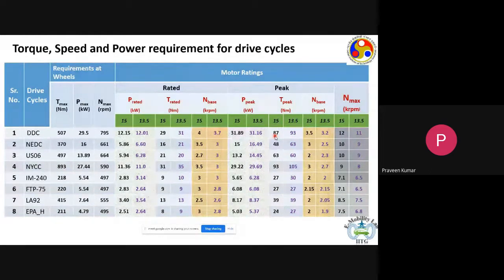So if you have air cooling, forced air cooling, then maybe it is possible to overload the motor by 30%. That means that if you have a motor with a power rating of 100 kilowatt, you can extract 130 kilowatt, 30% more than the rated value, for maybe 15, 20 or 30 seconds. If you have a liquid cooled machine, on the other hand, you can overload it by a factor of 3 as well. That means if you have a 100 kilowatt motor, you can extract 300 kilowatt for a short duration of time, maybe 15 seconds or 20 seconds.